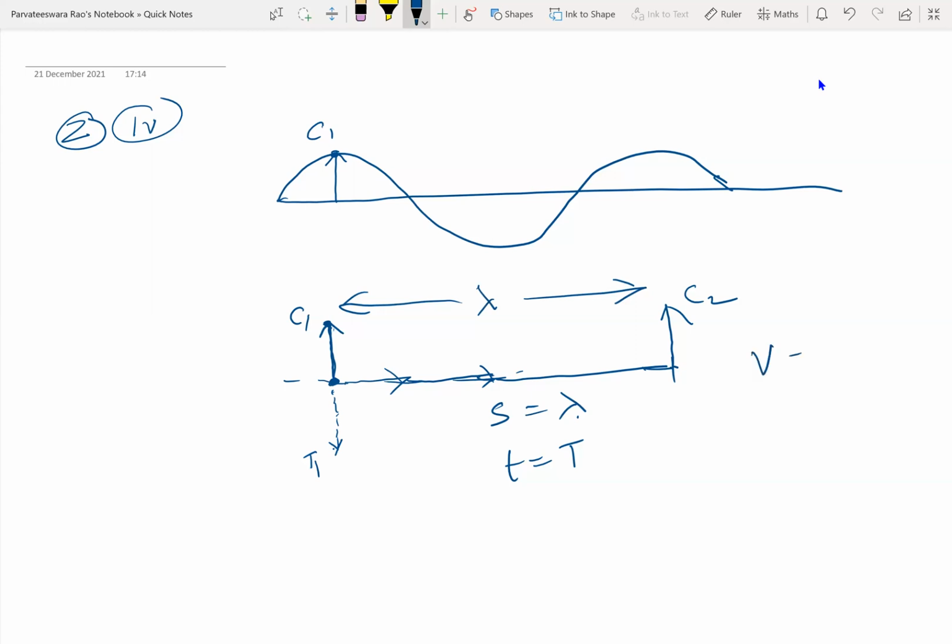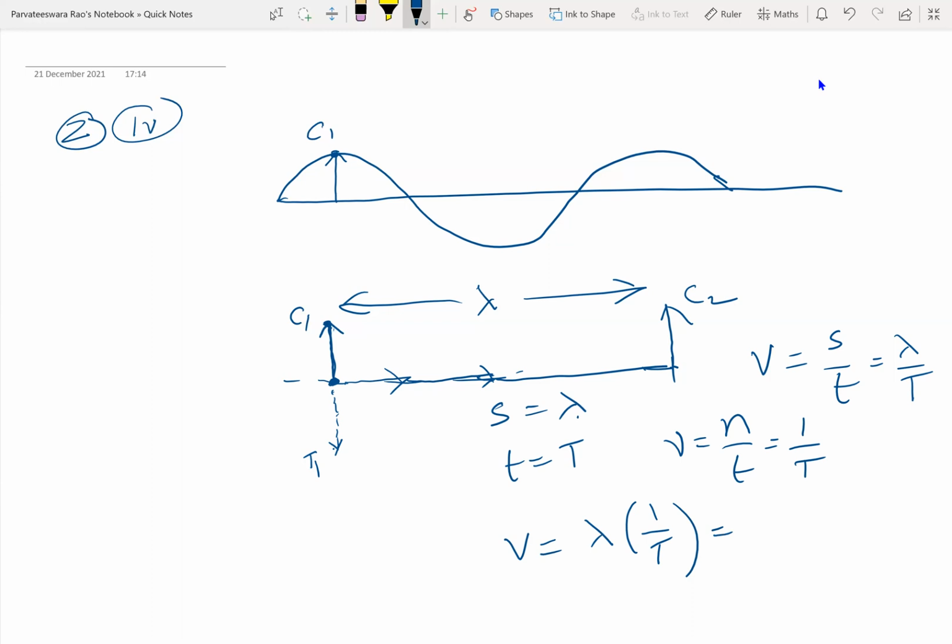Therefore, the speed of the wave is equal to distance by time, that is lambda by capital T. And we also defined frequency as the number of waves in unit time. This is of course the reciprocal of time period. So I can write V is equal to lambda into 1 by T, that is nu lambda.